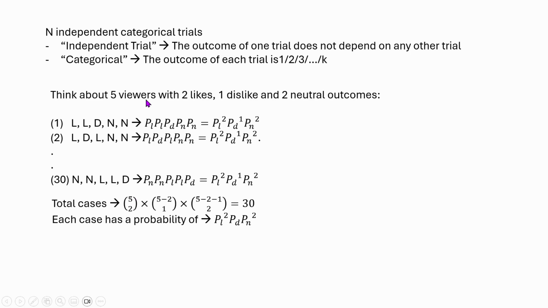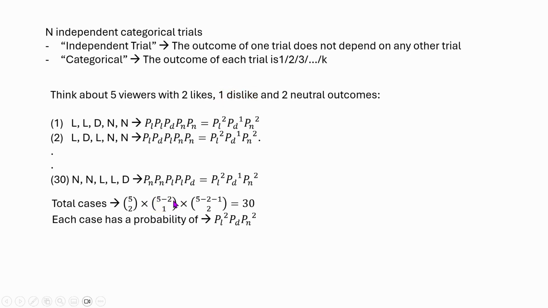From five viewers, we can choose two likes in 5C2 ways. After choosing the two viewers with likes, we are going to have 5 minus 2, or 3, viewers remaining. Maybe from these 3, one viewer is disliking. So we can choose one disliked viewer from 3 viewers in 3C1 ways. So this is 3C1.